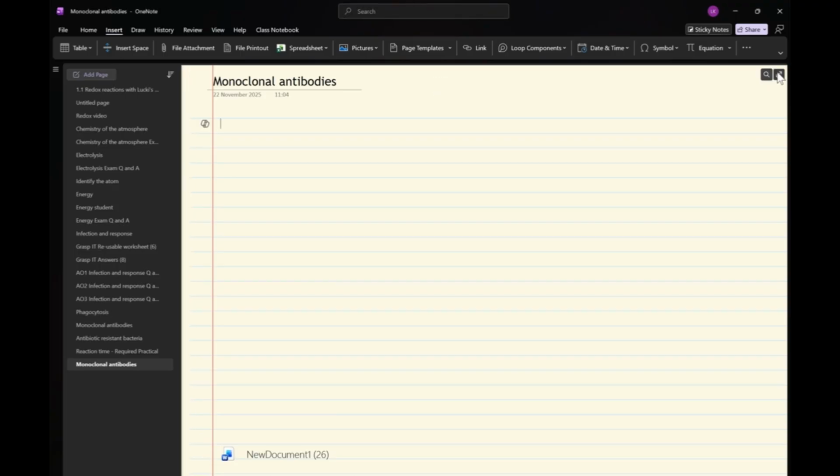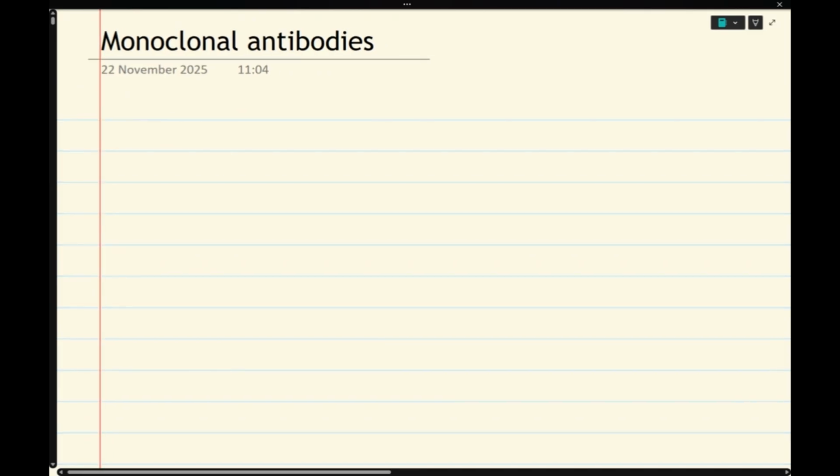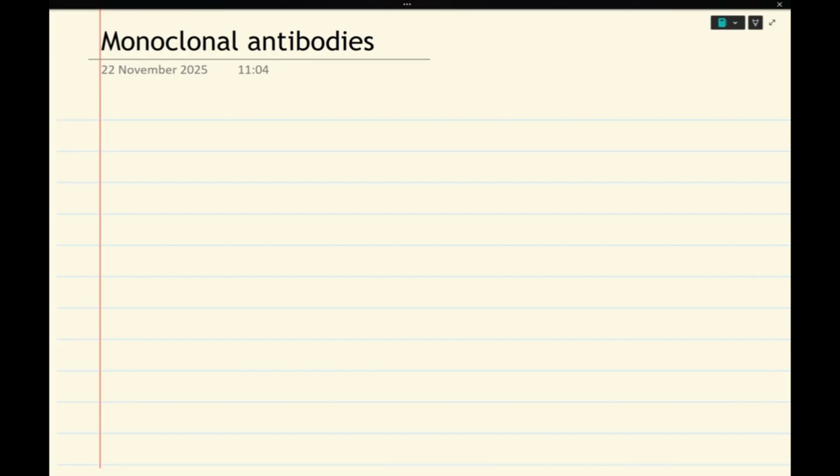Let's learn about monoclonal antibodies. There's something quite significant that we need to be aware of here, and that is what the word monoclonal antibodies actually means. Mono means one. Clonal means lots of. An antibody means